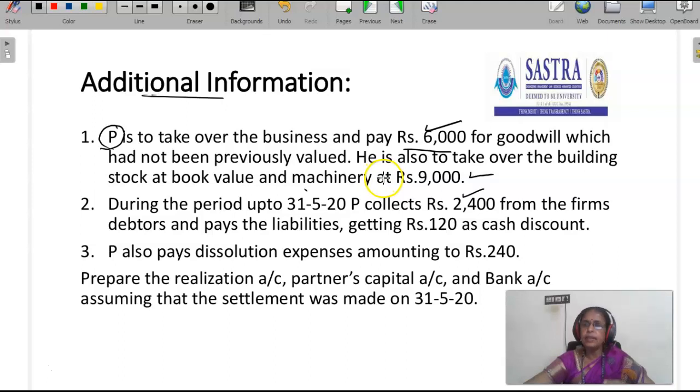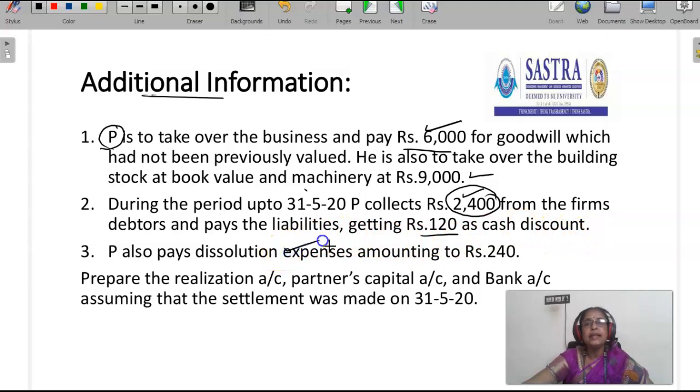So he takes over the business means he takes both the assets as well as the liabilities. He takes over the assets and settles the liabilities. Okay. So he takes over the building and stock at book value, machinery at rupees 9,000. He collects 2,400 rupees from the debtors and pays the liabilities, getting 120 rupees as cash discount.